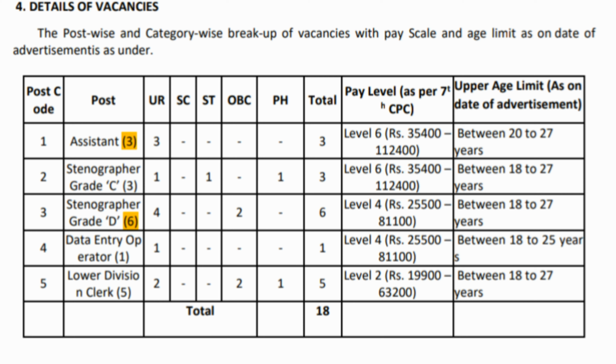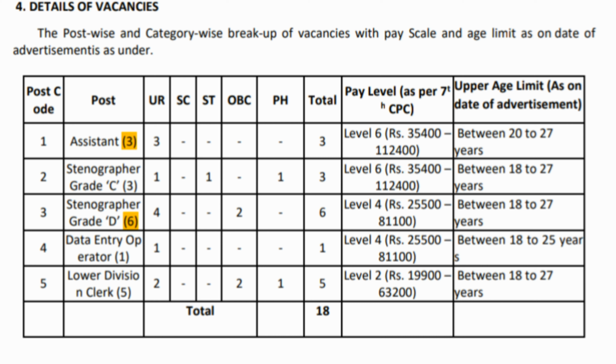For assistant posts, for unreserved, there are 3 posts and the total number of vacancies is 3. For stenographer grade C, for unreserved is 1, ST 1, PH 1, and so the total number of posts is 3 for stenographer grade C. For stenographer grade D post, for UR it's 4, OBC 2, and the total number of posts is 6 for stenographer grade D.